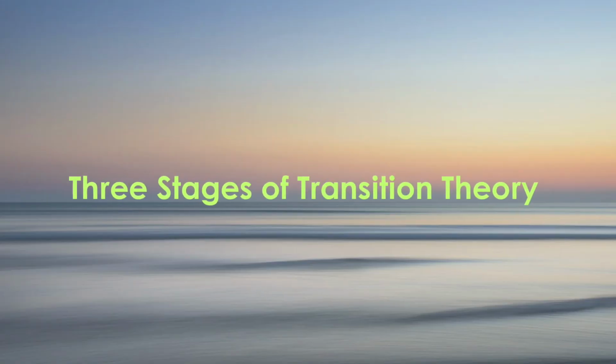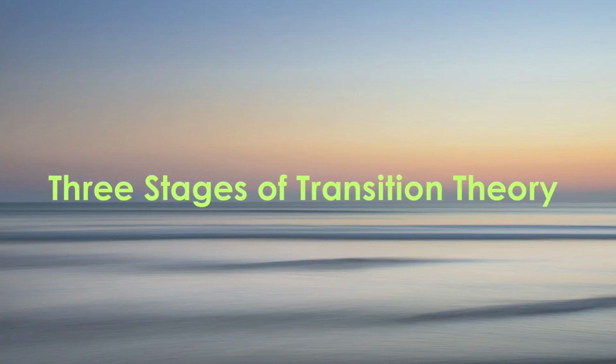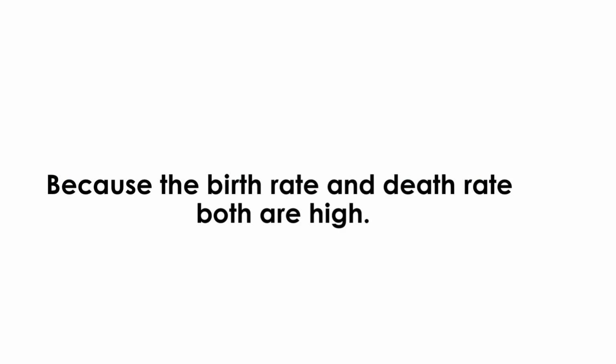According to this theory, every society goes through three main stages of population growth. Stage 1. It is related to low population growth. In this first stage, both birth rate and death rate are high. So the overall population growth is very slow. This stage is typical of underdeveloped societies where technology is limited, healthcare is poor, and living conditions are harsh.